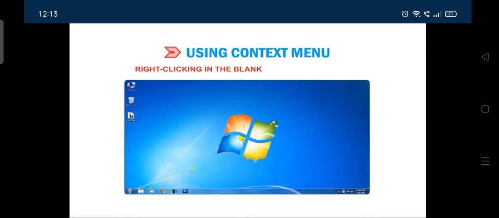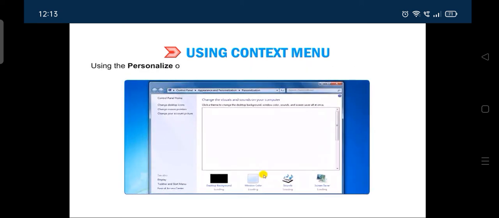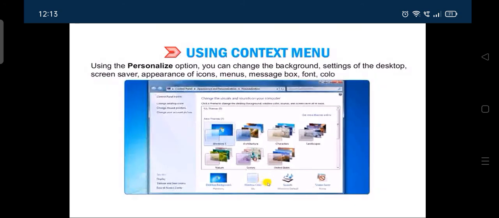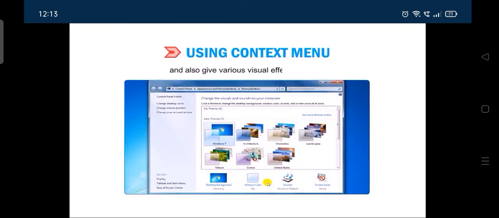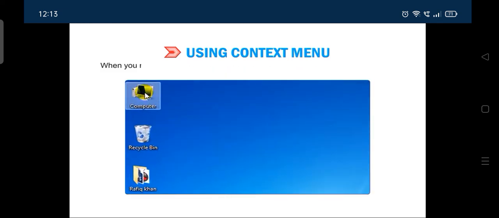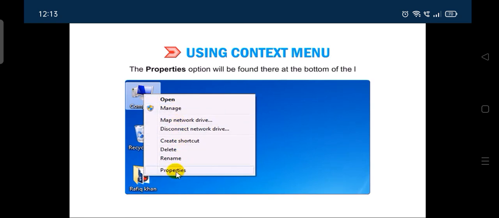Right-clicking in the blank area of the desktop. You will see a different menu with the Personalize option at the bottom. Using the Personalize option, you can change the background, settings of the desktop, screensaver, appearance of icons, menus, message box, font, color, etc. and also give various visual effects to them. Right-clicking on the object. When you right-click on an icon on the desktop, you will find an entirely different menu. The Properties option will be found there at the bottom of the list. You can click on this option to check the properties of that particular icon.